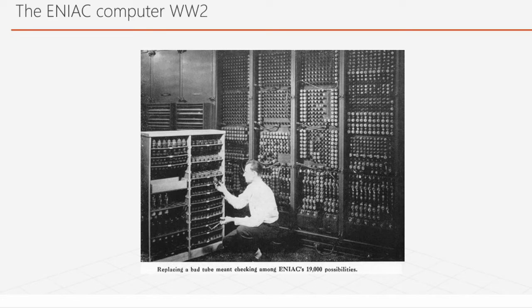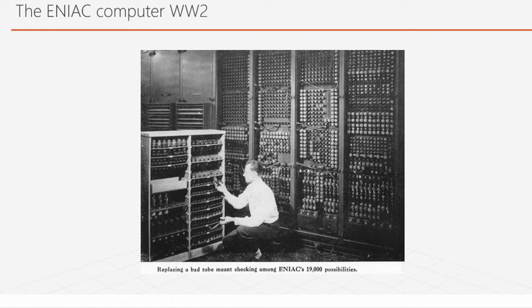And replacing a bad tube meant 19,000 possibilities. So this vacuum tube was really cumbersome. It was huge in size. It needed a lot of power. Just to control the flow of electrons, you needed a lot of power. It could go bad. Making vacuum tubes is also difficult. Any small crack in them will lead to a bad tube.